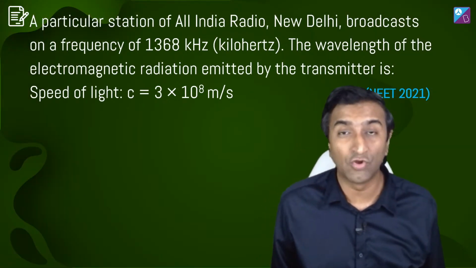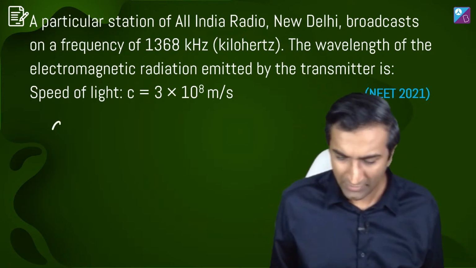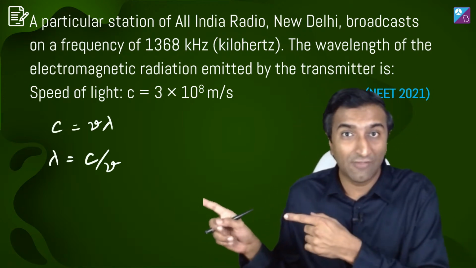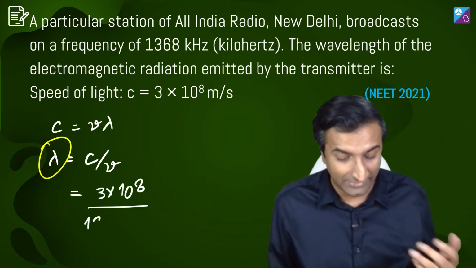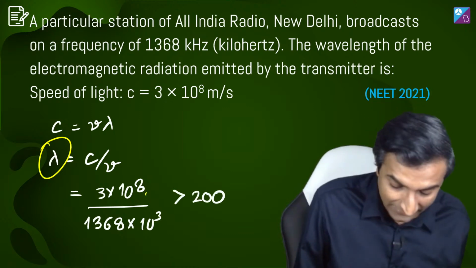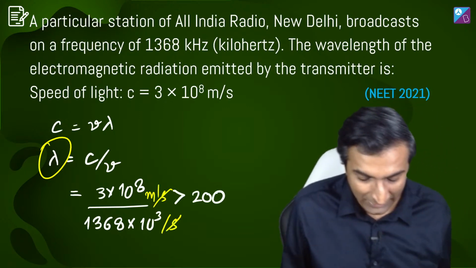But how do you do a question like this? Look, the speed is simply going to be equal to frequency times wavelength. And what is frequency times wavelength? Well, the speed of light. That's what I just said, right? So wavelength निकालनी है. Take the speed of light divided by frequency. As simple as that. 3 into 10 power 8 is unit of meter per second. This unit of per second gets cancelled out. What you're left with is meter.